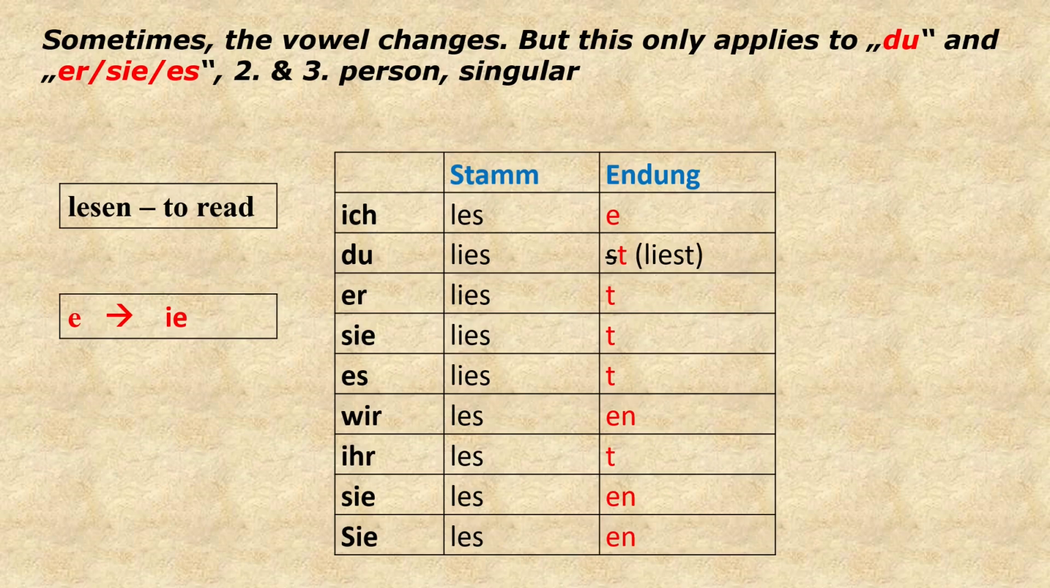Another example, lesen, to read. In this case, e changes to ie. Ich lese. Du liest. Er liest. Sie liest. Es liest. Wir lesen. Ihr lest. Sie lesen.